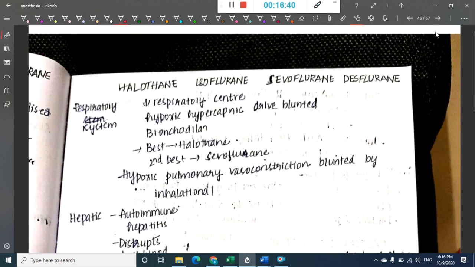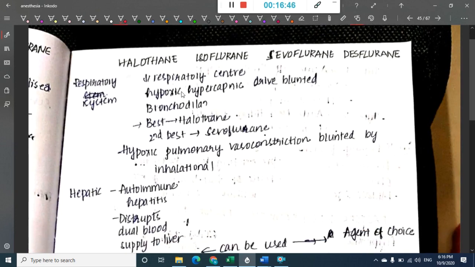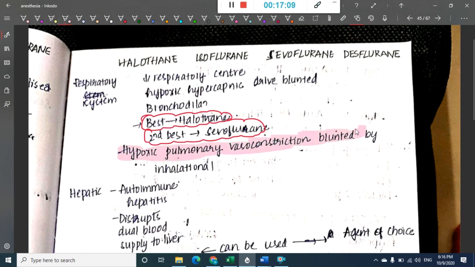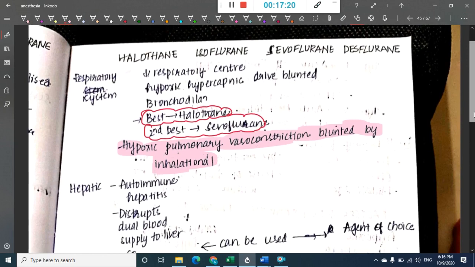Then the respiratory system: all of these will decrease the respiratory center and cause blunting of the hypoxic and hypercapnic drive. All of these cause bronchodilation, but the best bronchodilator is halothane and the second best bronchodilator is sevoflurane. Hypoxic pulmonary vasoconstriction is blunted by inhalational anesthetics. They will stop this hypoxic pulmonary vasoconstriction, and they will depress the respiratory center.